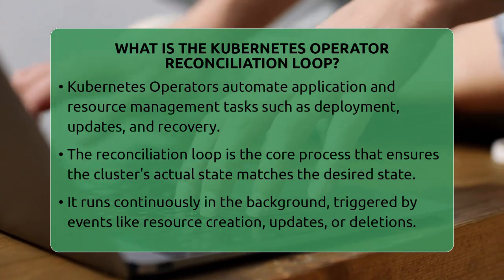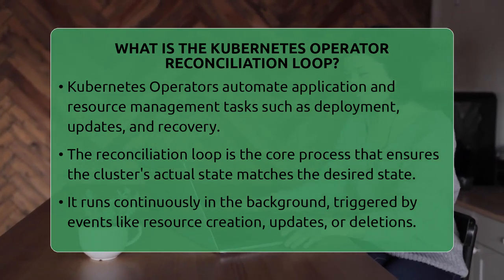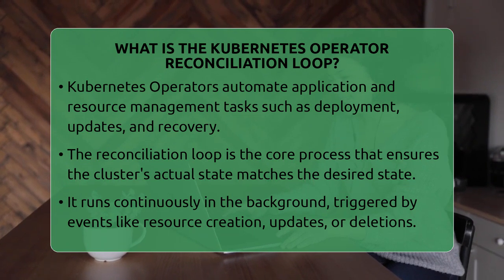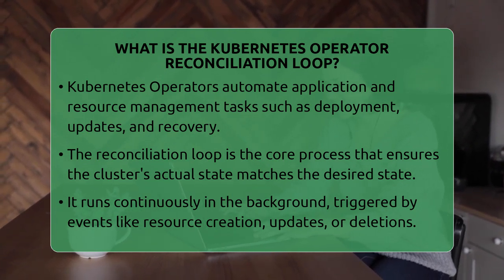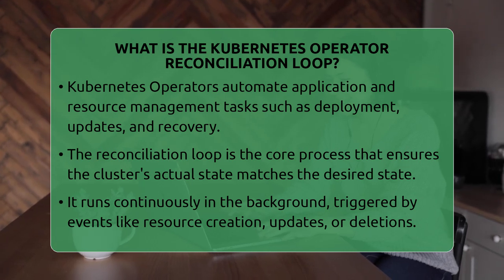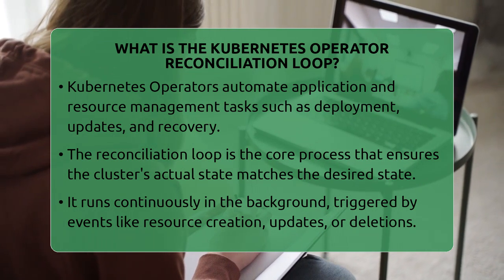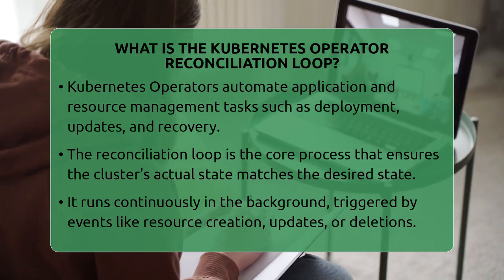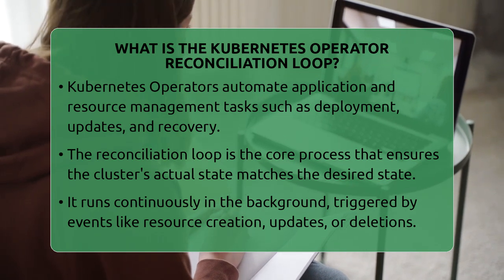Kubernetes operators are like automated managers for applications and resources. They help automate tasks such as deploying, updating, and recovering services. The reconciliation loop is the core process that makes this automation possible. It runs continuously in the background, making sure the actual state of your cluster matches the desired state you set.